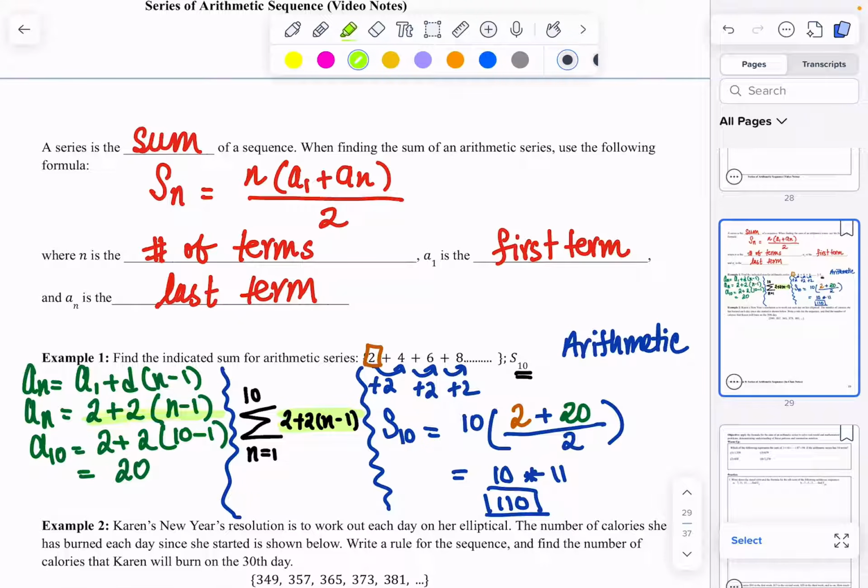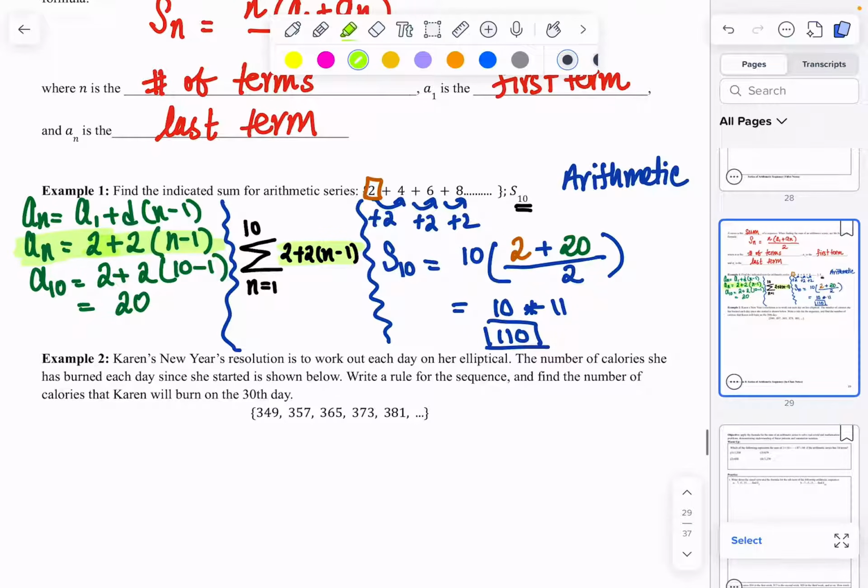Now, there are times we have word problems that kind of throw things off for us a little bit. So let's take a look. Let's read it. Karen's New Year's resolution is to work out each day on her elliptical. The number of calories she has burned each day since she started is shown below. Write a rule for the sequence and find the number of calories that Karen will burn on the 30th day.